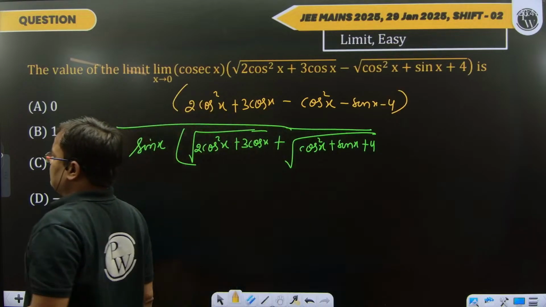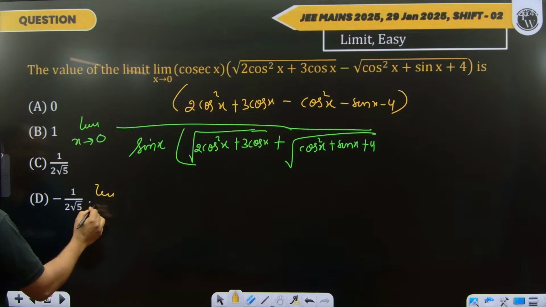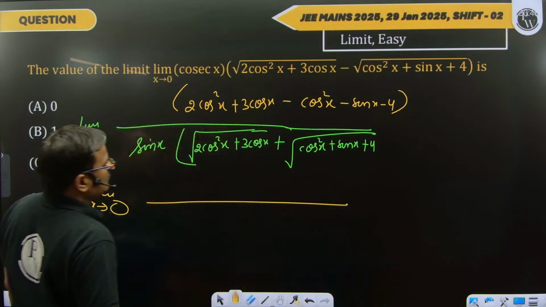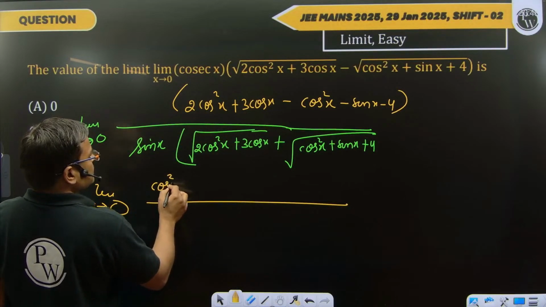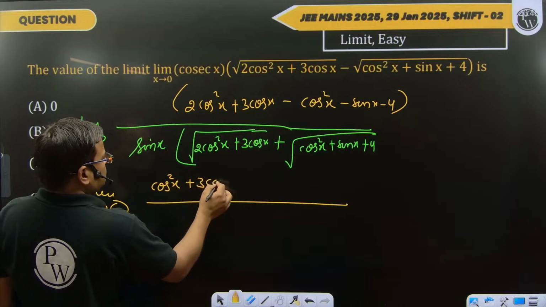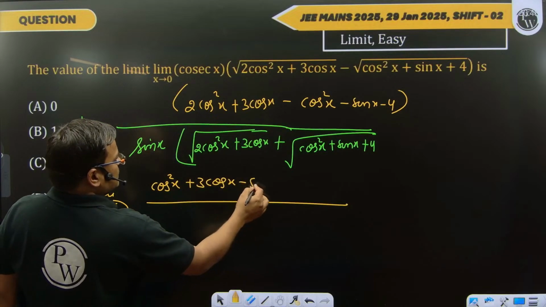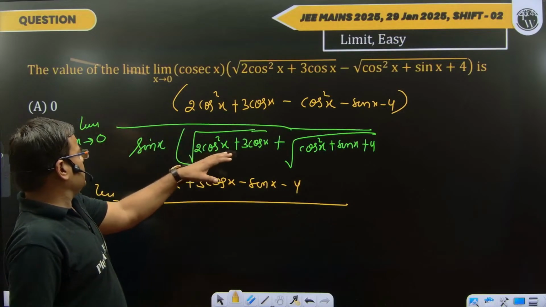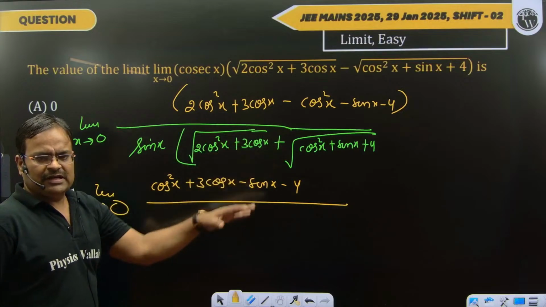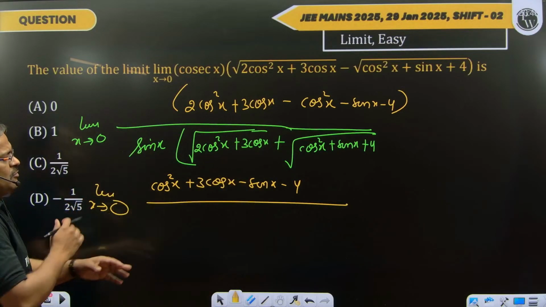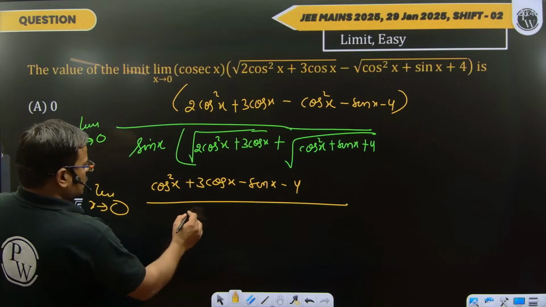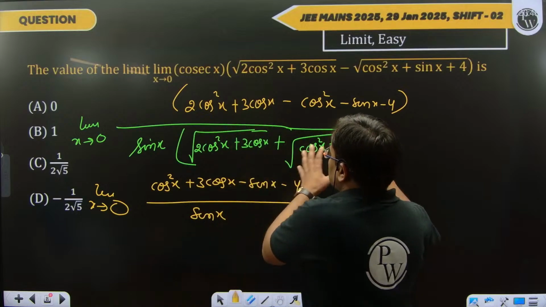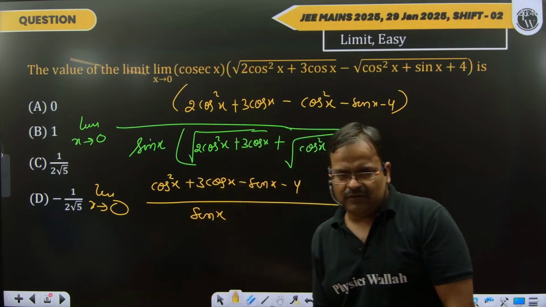Now let's see, we have to simplify this limit. This is limit x tends to 0. This is root of 2 cos square x plus 3 cos x minus sin x minus 4. You can put the value of x tends to 0 here because it exists, so you can take the limit here. You do not take it for this one because this is 0 in the denominator. You just take the limit of sin x separately, and put the limit value here because you're getting a finite value in the denominator.